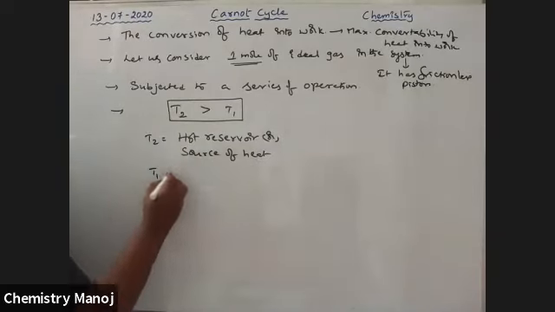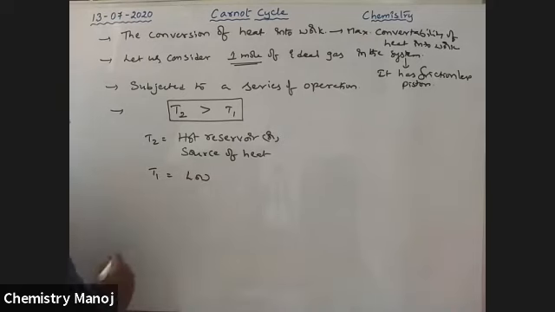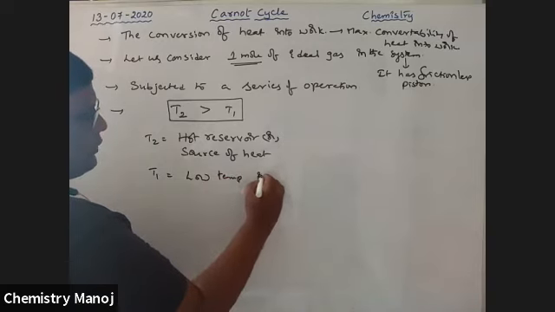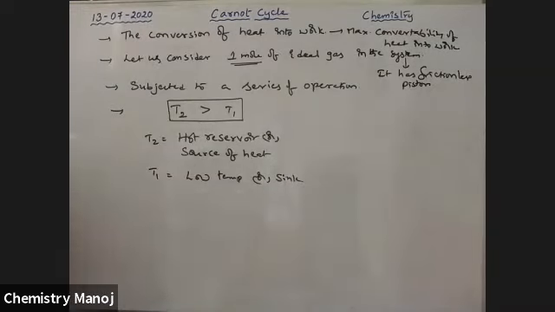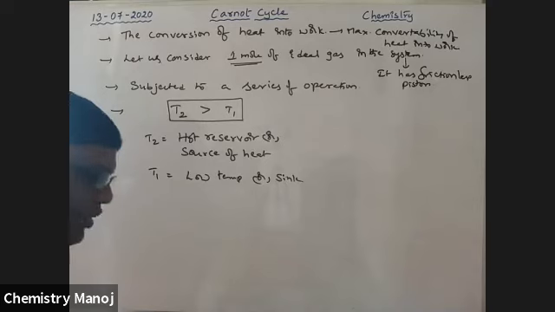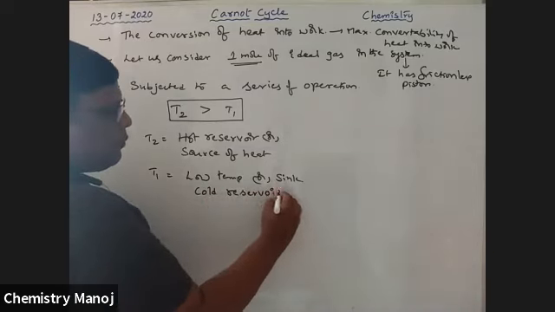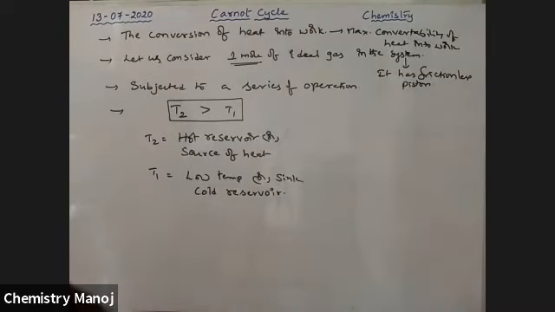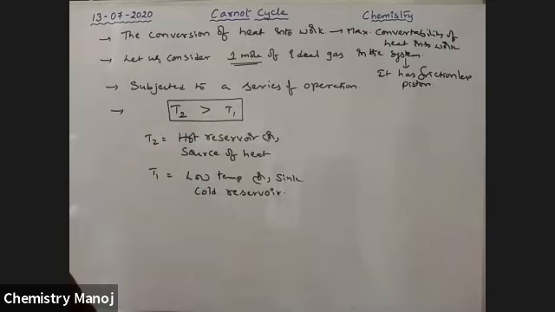Next, T1 is the low temperature reservoir, which is called the sink. The sink temperature is nothing but the cold reservoir, which is also called the cold reservoir. These are the assumptions we take. T2 is the high temperature, T1 is the low temperature.